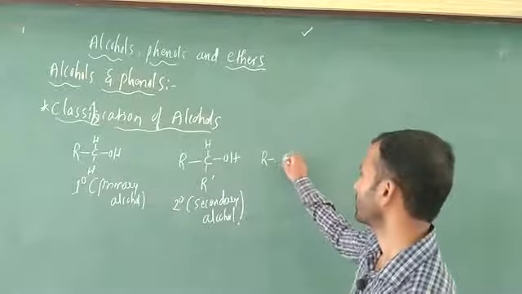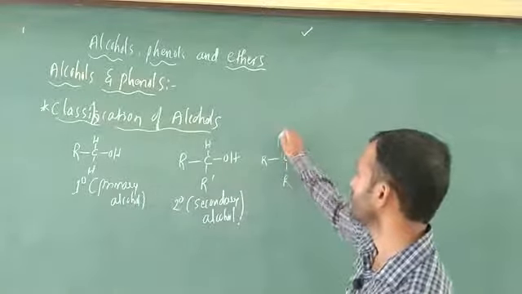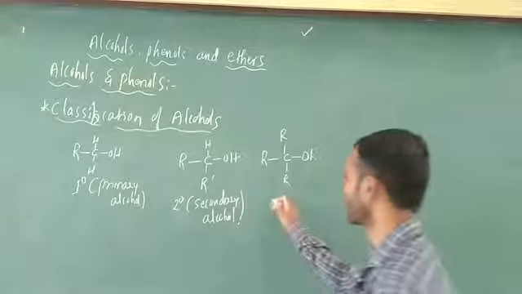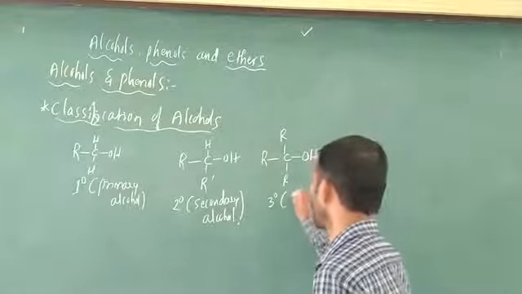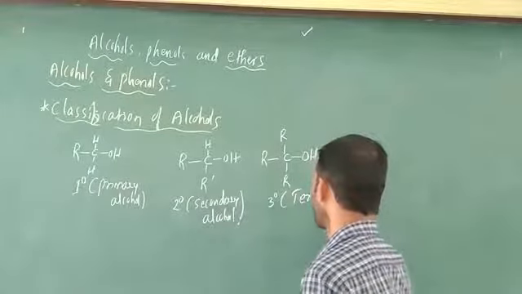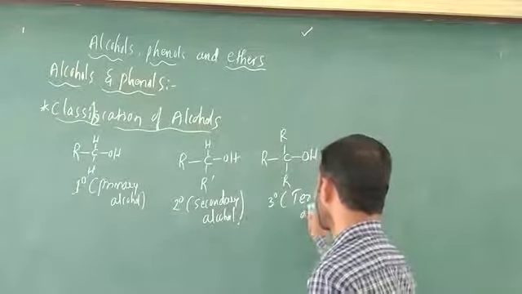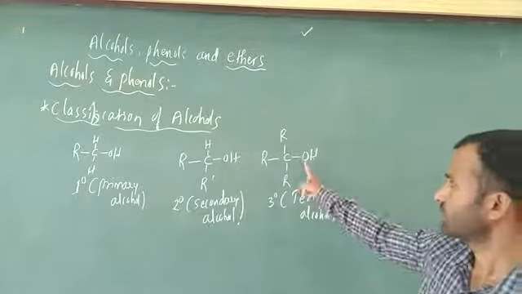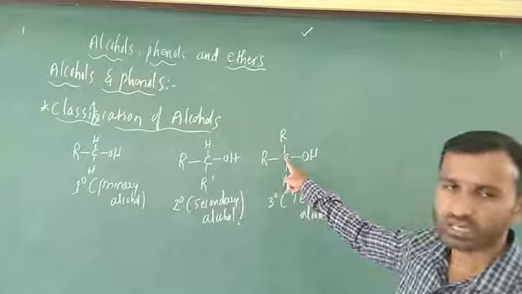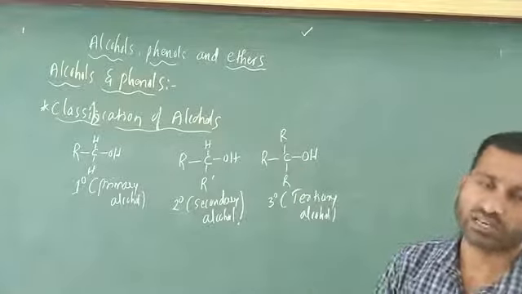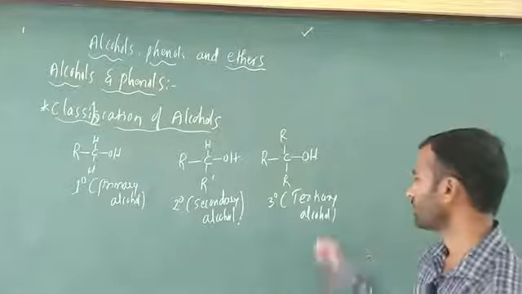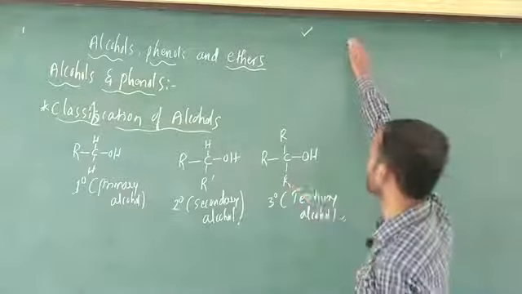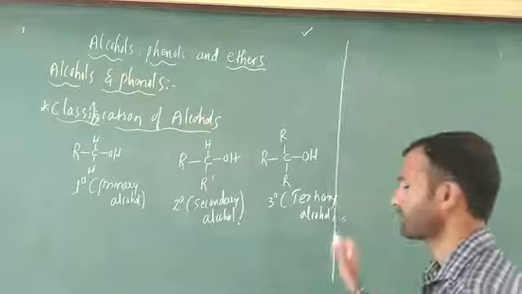Next, this is one R, here is the second R, and next one is the third R, then OH. This indicates tertiary, or three degree, tertiary alcohol. This OH group is directly attached to a carbon that does not contain any hydrogen atom, that is called tertiary alcohol. Very simple point. This is the general classification of alcohols. Is it clear? Okay.